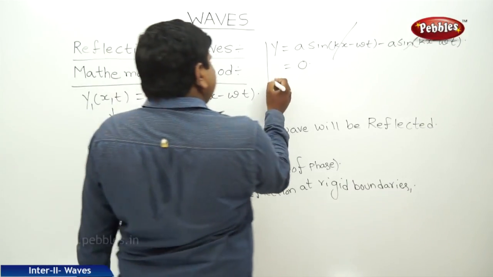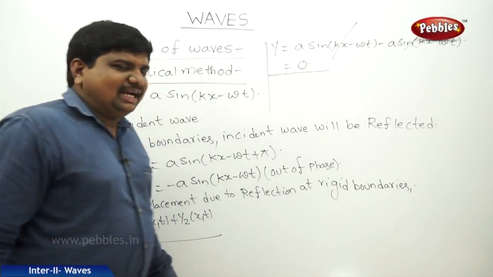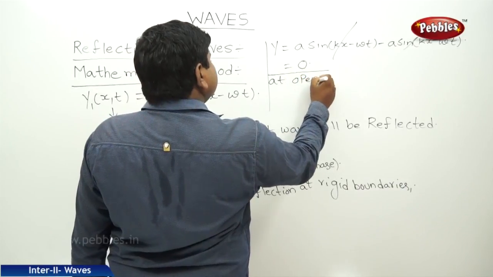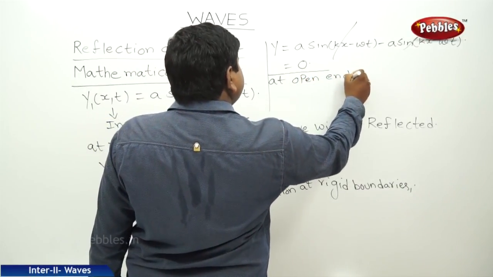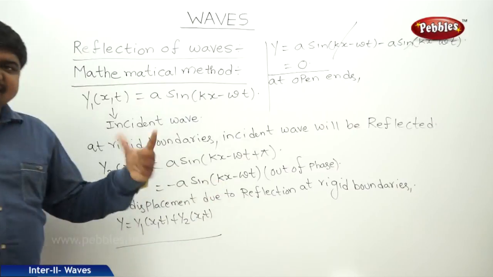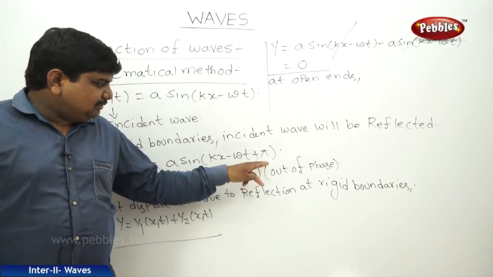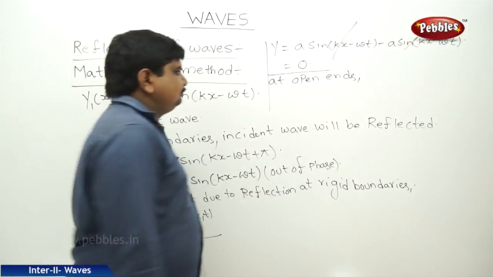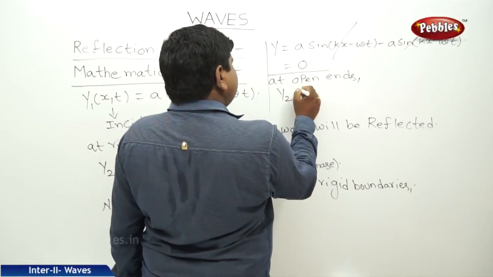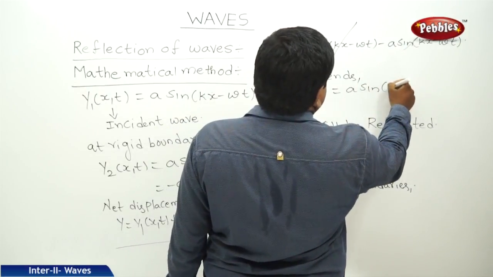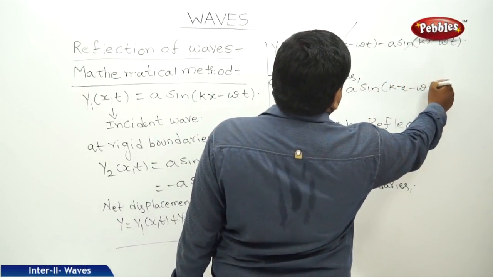Now, the equation of displacement at open ends. At open ends, reflection doesn't take place. That means there is no chance for the out of phase. This will become 0. So y2 of x comma t is equal to a sin(kx minus omega t).